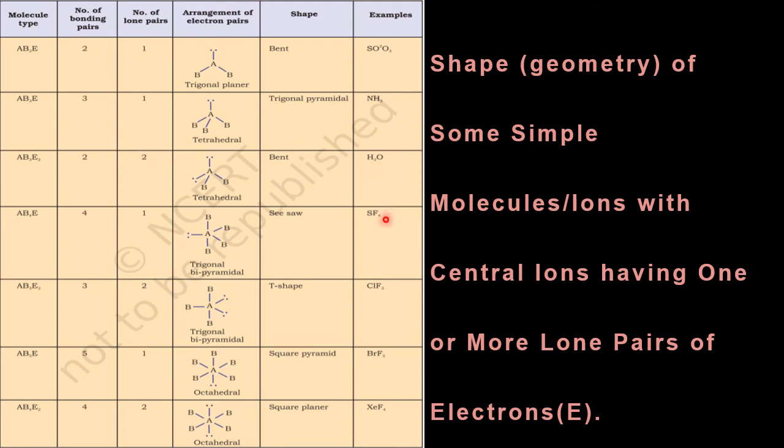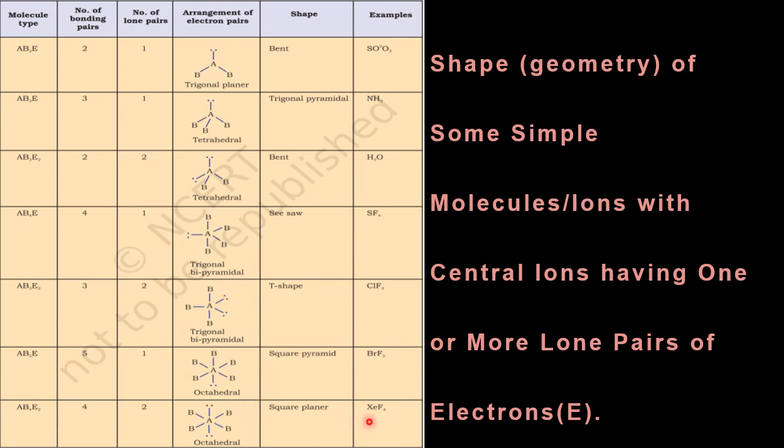In the same way, SF4 has gone for the seesaw shape, keeping in mind this lone pair, only one lone pair. ClF3 is also one lone pair with three, sorry, SF4 is one with four, this is one with three only. But here there are two lone pairs, and they want to repel each other, so this is the best shape for ClF3. And for BrF5, Br at the center and all these are F, with one lone pair, happy with what? Square pyramidal.